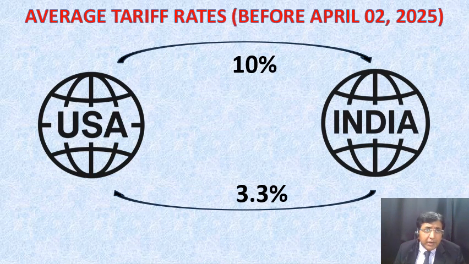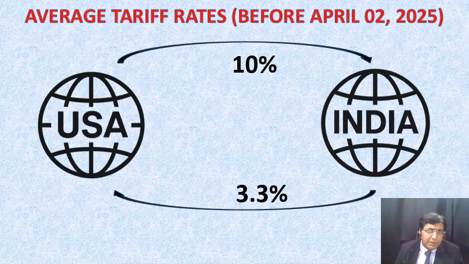Now let's understand the average rate of tariffs applied by India and US before 2nd of April. These two countries are highly dependent on each other, or I can say India is more dependent on US economy in terms of exports of different commodities.